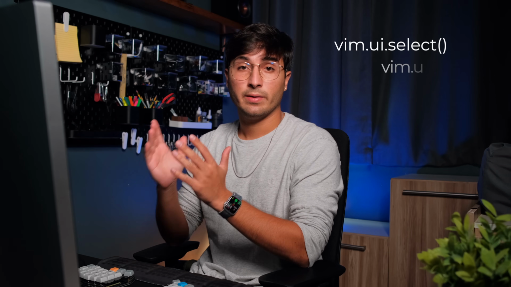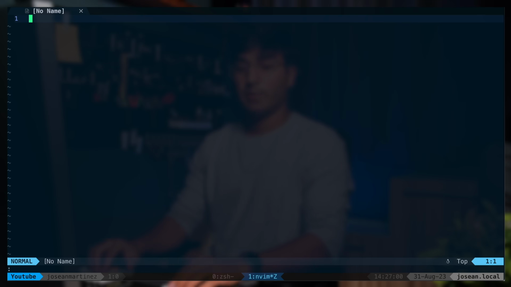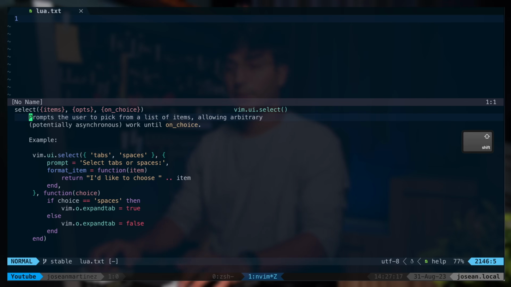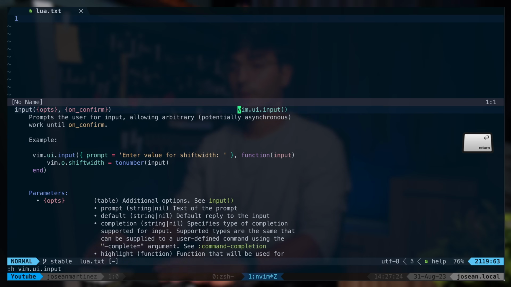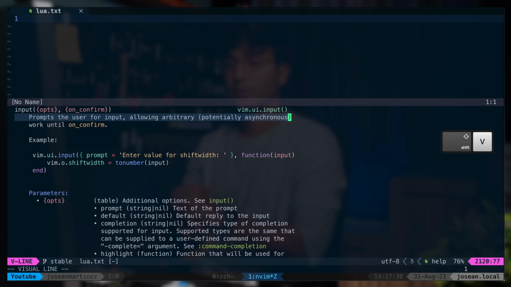Now that we've finished setting up telescope, the next plugin that we want to install is called dressing.nvim. Essentially what this plugin does is improve the UI for two built-in Neovim functions, and those are vim.ui.select and vim.ui.input. If I write here :h vim.ui.select to open the help page, you'll see that this function prompts the user to pick from a list of items. And if I do :h vim.ui.input, this other function prompts the user for input.